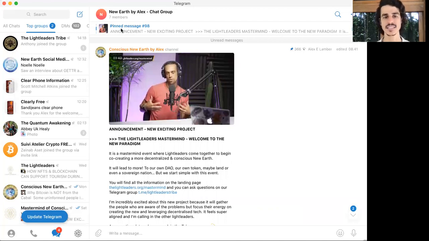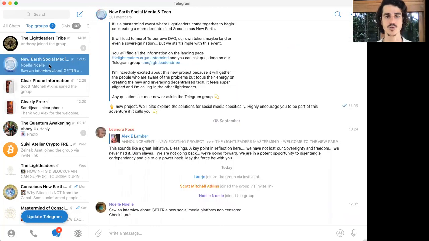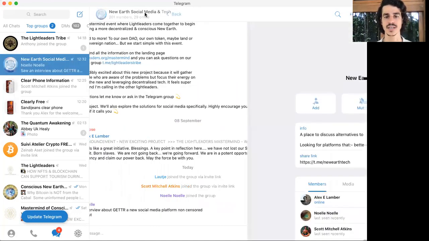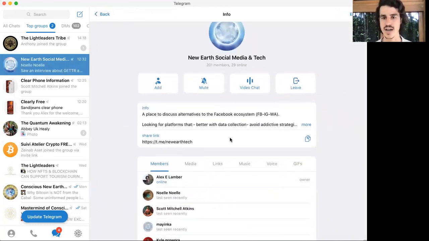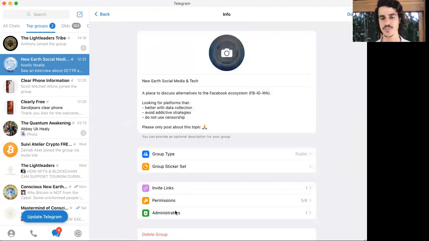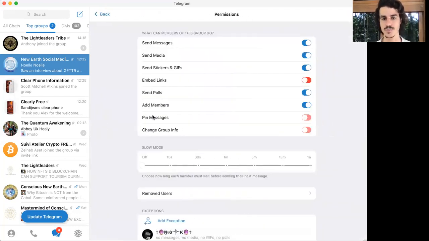I'd say maybe the last thing is make sure you pin the posts. So when you have a group, especially, you can pin a post so people see it when they arrive, and make sure you change the permissions also. If you don't want people to change the pinned messages, if you want people to do certain things or not, you can dive in, but this is more like the details.